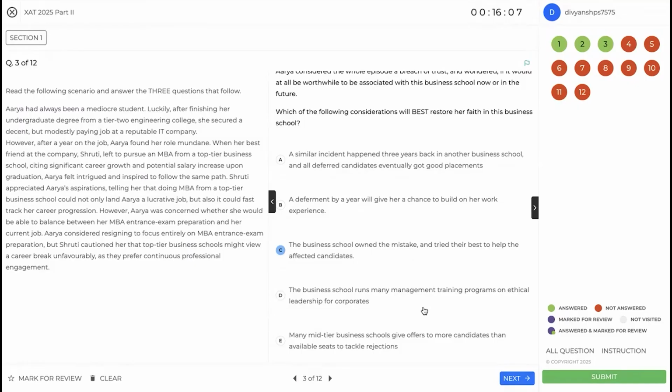So again, not something we are focused on. Many schools give offers to more candidates. Again, this just justifies that this is a common practice. So C is the only right option here.